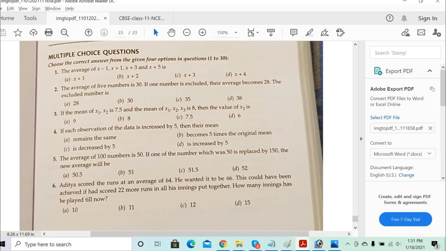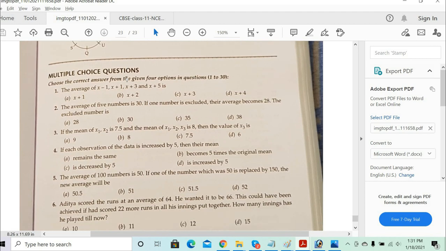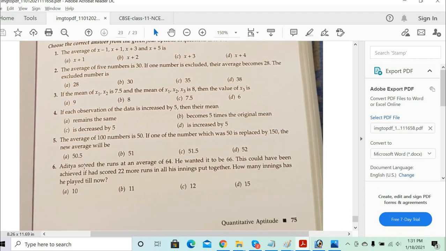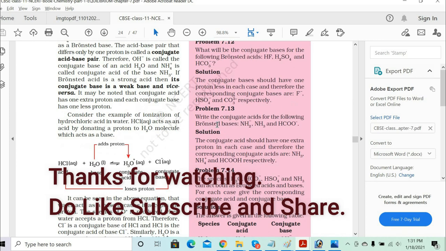Sure. I think let's close it now. You can attempt the remaining MCQs also. I want you to finish MCQ 1 to 30. In case any question is not clear, you can send me a message, and then we can do it together. Vijay, I think let's close it. You can read this as part of homework, and then we'll go over the exercise problems.